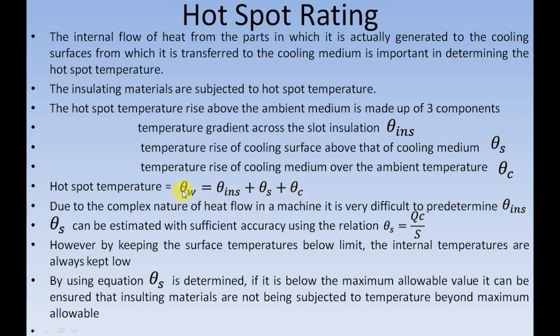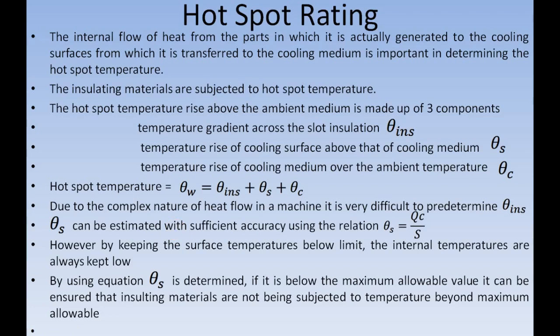It is clear from this relation that in order to find the hot spot temperature or the hot spot rating, we must identify the magnitudes of theta insulation, theta S and theta C. The magnitude of theta INS, that is theta insulation, is very hard to predetermine. Consider a machine is provided with class B insulation.